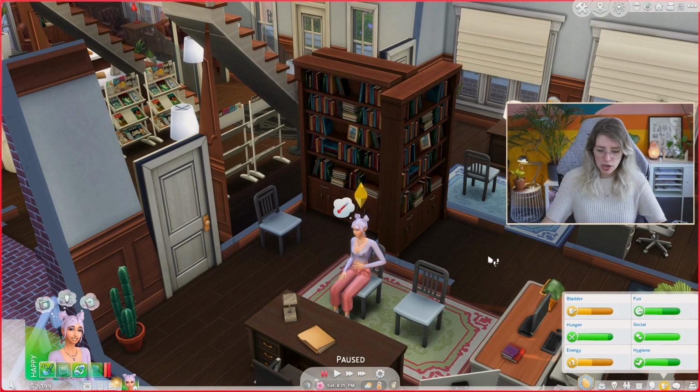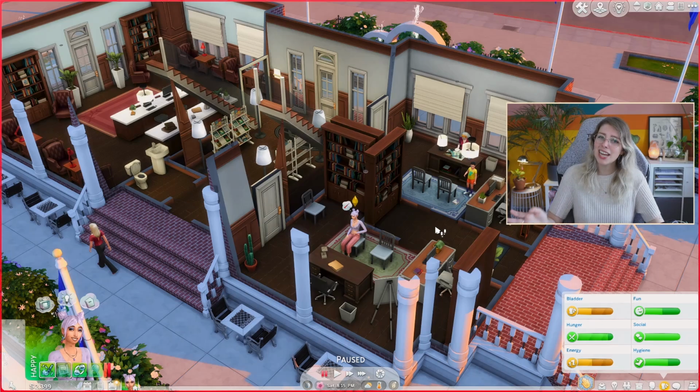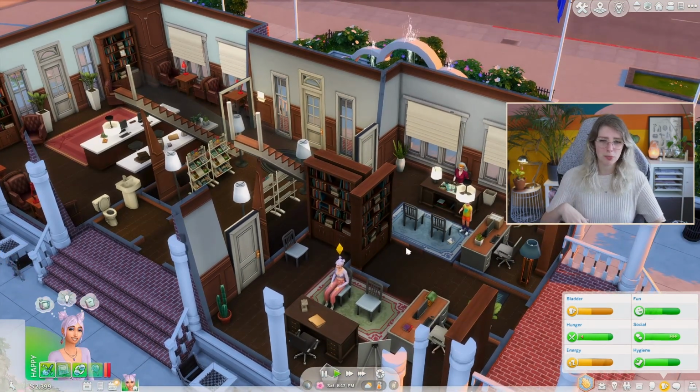Like the burnout feature, I think it happens far too often. I know that younger people these days burn out a lot. That's a topic for another day. But I feel like it's too intense in the game. Every single sim goes through a burnout and I just don't think that's very realistic, especially if you're doing healthy gameplay and your sim has a healthy work-life balance, they still get a burnout. I wonder how that is with this mod, how intense it's going to be if you're playing with multiple sims. But I guess time will tell if you install this mod as well. Let me know if you have any experience with this. Feel free to let me know in the comments down below.